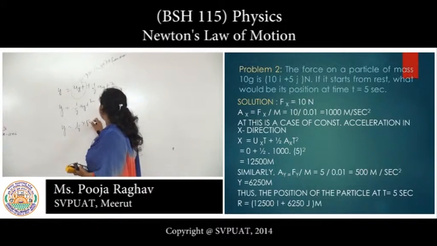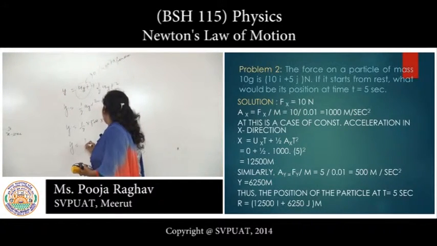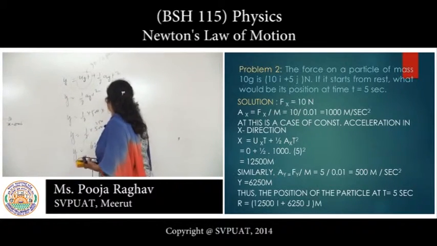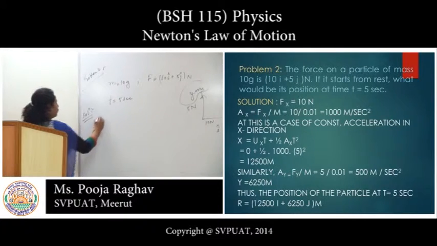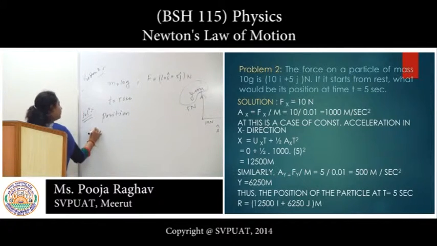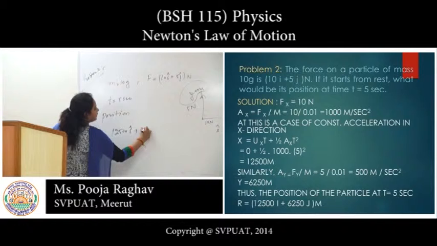The value of ay is 500 into 5 square. y equals half into 500 into 25, which is 6250 meter. Then we have to calculate the position. The resultant will be 12500 i cap plus 6250 j cap.